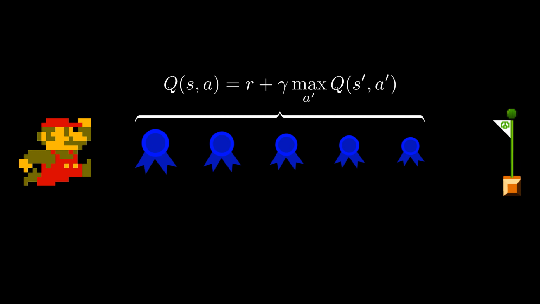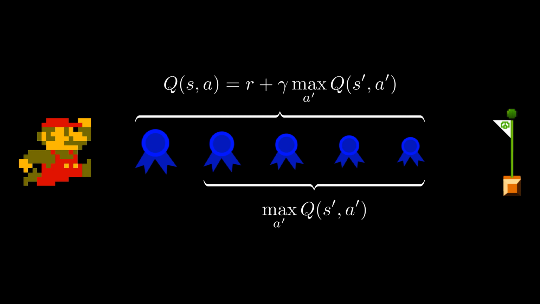If S prime is the next state after taking action A in state S, and A prime is the best possible action in S prime, then the value of S prime A prime will be this sum, again discounted appropriately. We know the reward R we got from going from S to S prime, so we can use that to help tune the estimate of the current state action pair's value.